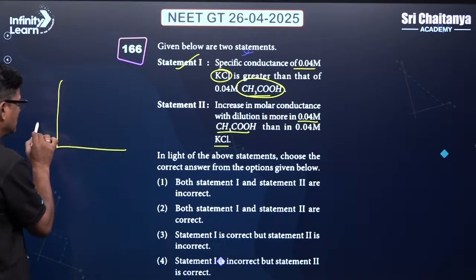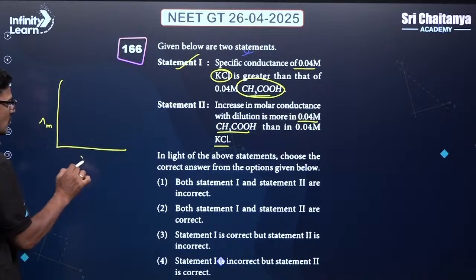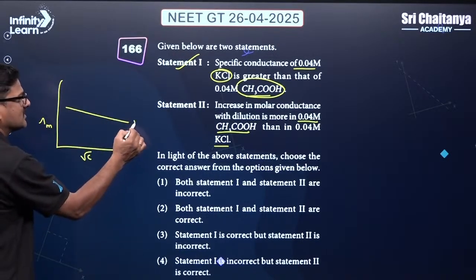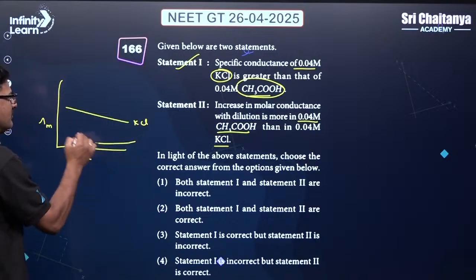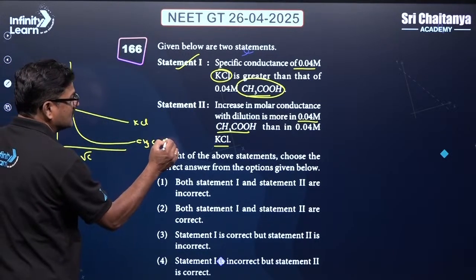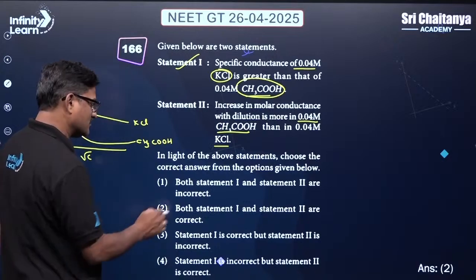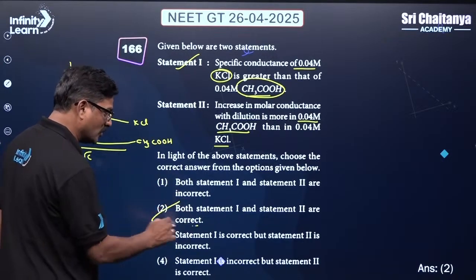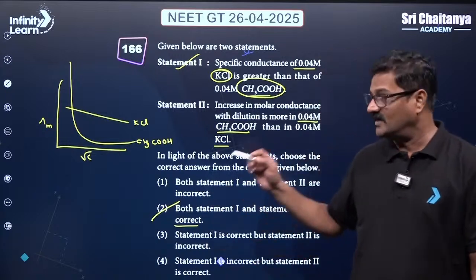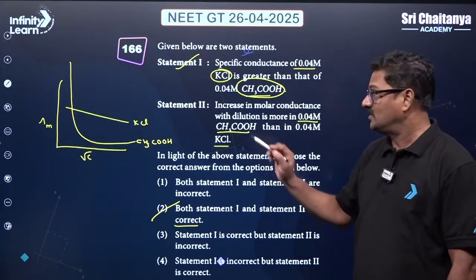So you see molar conductance against the root of concentration. The strong electrolyte KCl will be like this, while for the weak electrolyte CH3COOH there is a sudden increase. So the answer for this is that both statement 1 and statement 2 are correct. There is a sudden increase for the weak electrolyte and a gradual increase for the strong electrolytes.